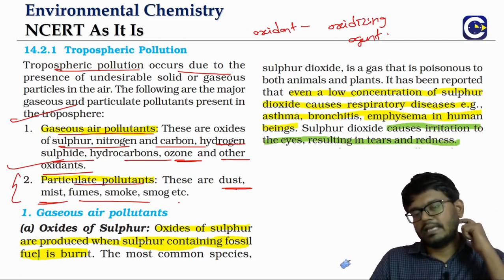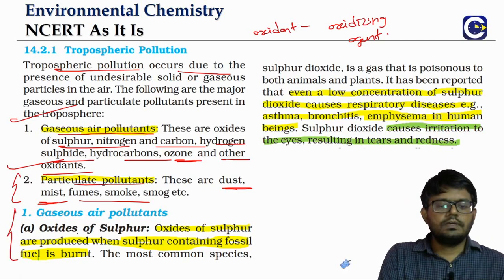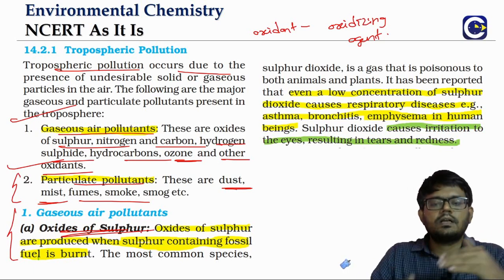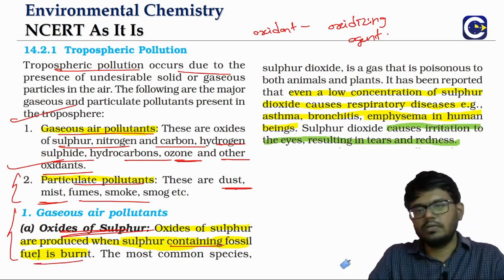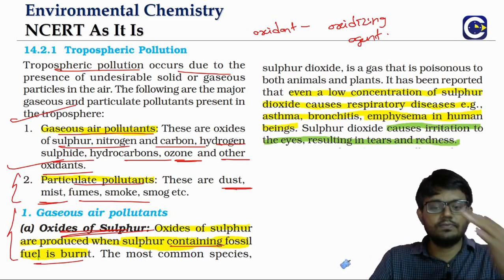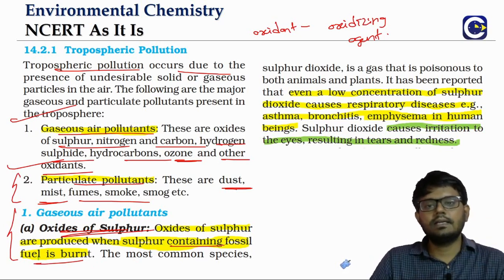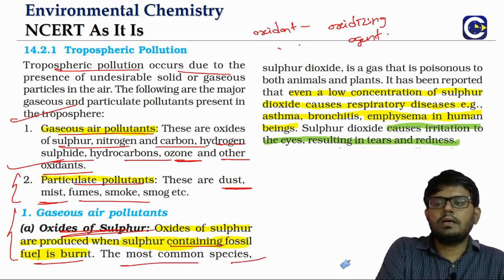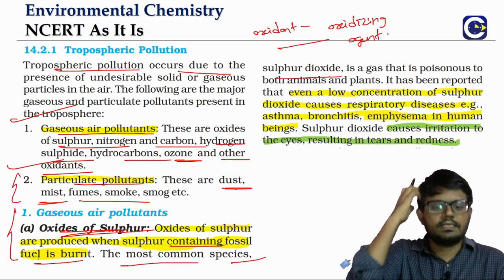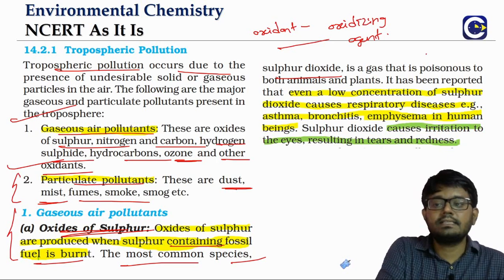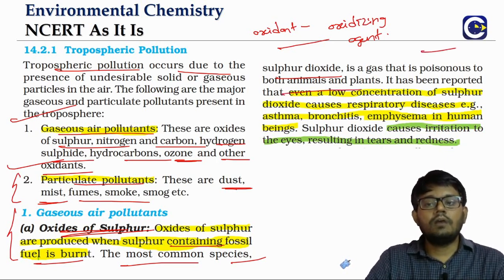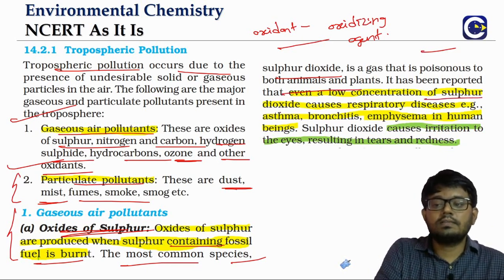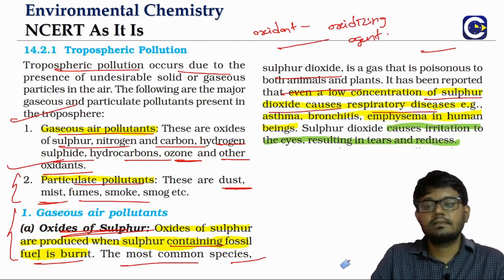First, let's start with the gaseous pollutants. The oxides of sulfur are basically produced because of the combustion of fossil fuels. Like coal, when you are burning coal, most of the sulfur oxides will come from the burning of coal, because coal contains some amount of sulfur. One of the most common oxides of sulfur released into the atmosphere is sulfur dioxide. It's a poisonous gas which is harmful to both animals as well as plants. Even a low concentration of sulfur dioxide can cause respiratory diseases, like we know about asthma.